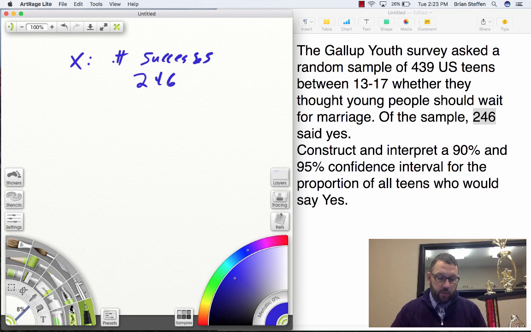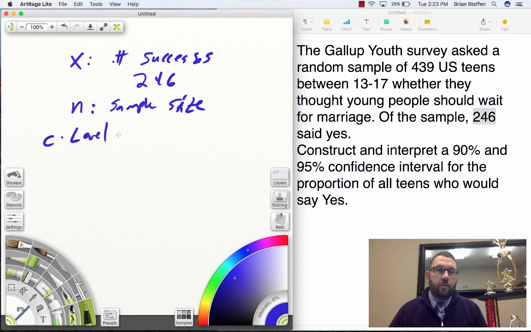So I'm going to type in 246. It will ask for n, the sample size, which for us is 439. C level, that's your confidence level. For me, this first one we're going to do is 0.95. And then I do calculate.